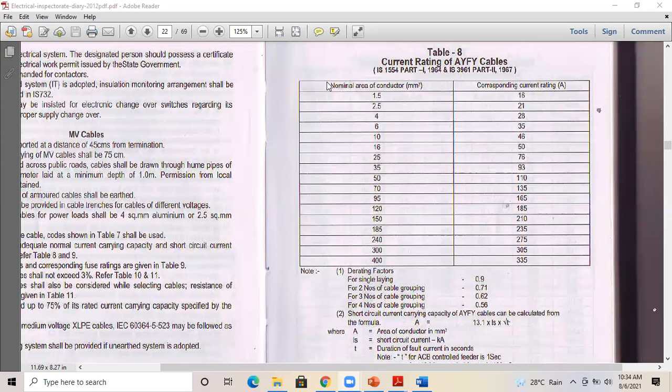So I will tell the type. Thermosetting means it is XLPE, cross-linked polyethylene. Whenever someone mentions thermosetting, you should understand that the insulation is cross-linked polyethylene or XLPE. Thermoplastic means PVC. These are the two main insulations that we usually mention in cable selection.